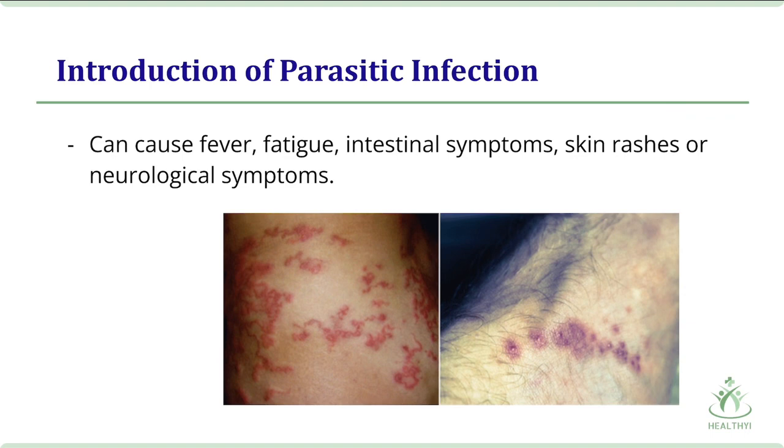Parasitic infection can cause fever, fatigue, intestinal symptoms, skin rashes, or neurological symptoms. You can get them from contaminated food, water or surfaces, bug bites, and eating undercooked meat.